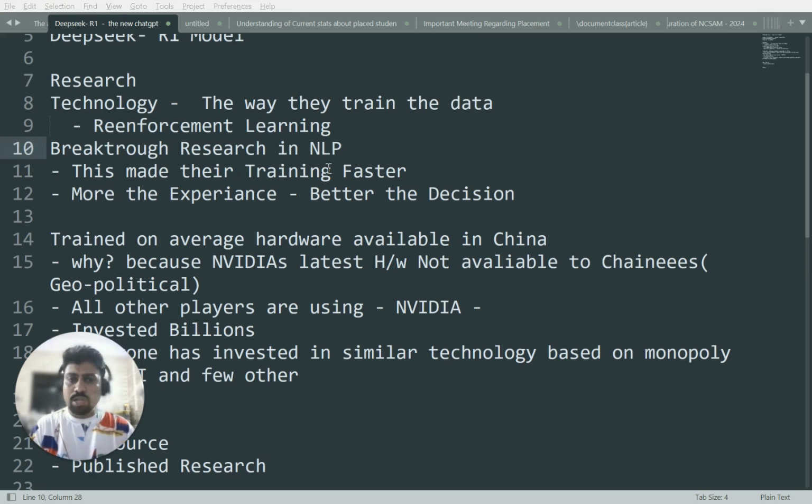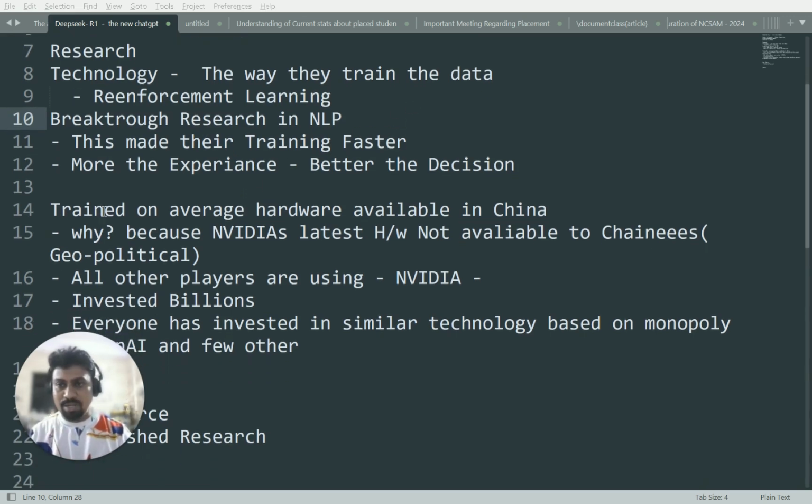And as we know, the basic definition of intelligence is the ability to make decisions, and the more experience, the better the decision you can make, right? They are trying to give their model more experience, so definitely there will be better performance out of it. But that is not the news. The technology will not make news, right? The technology will not make your stock fall down. So how did that lead to a stock fall?